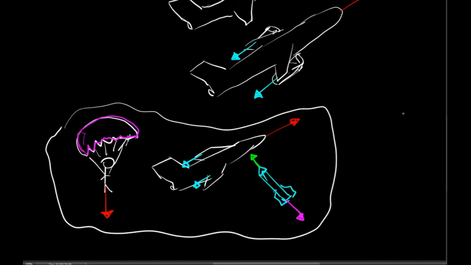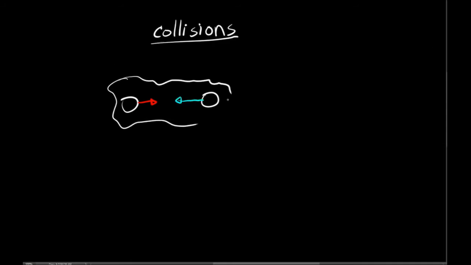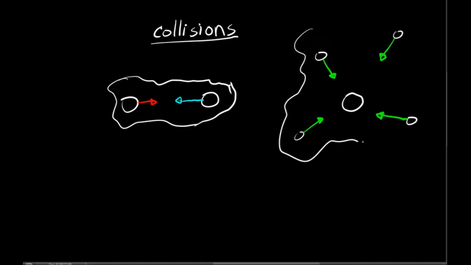A common scenario where the conservation of momentum is applied is in collisions. In the case of a collision, our system is usually just defined as all of the objects that are colliding. So I might have two billiard balls moving towards each other, or I could have several masses that are all moving towards some larger mass. In any case, if I sum all of these momentum vectors up, this vector sum has to be the same before and after the collision.